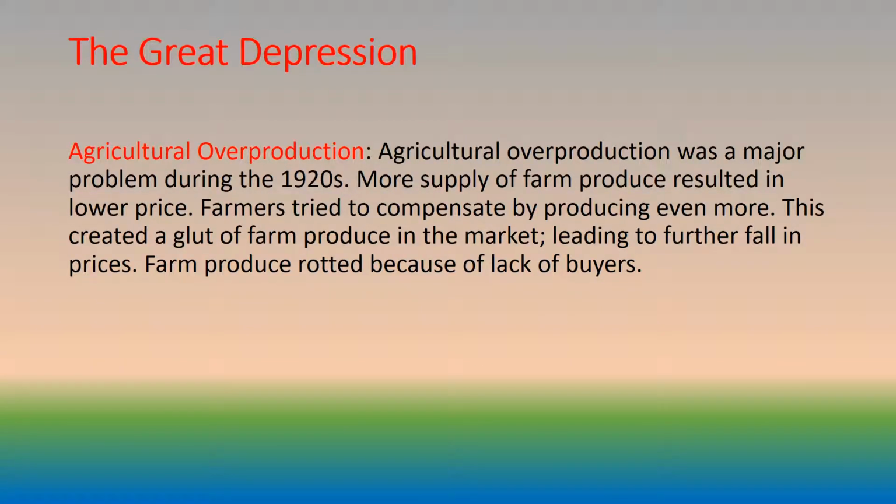The Great Depression. Agricultural overproduction. Agricultural overproduction was a major problem during the 1920s. More supply of farm produce resulted in lower prices. Farmers tried to compensate by producing even more. This created a glut of farm produce in the market, leading to a further fall in prices. Farm produce rotted because of lack of buyers.